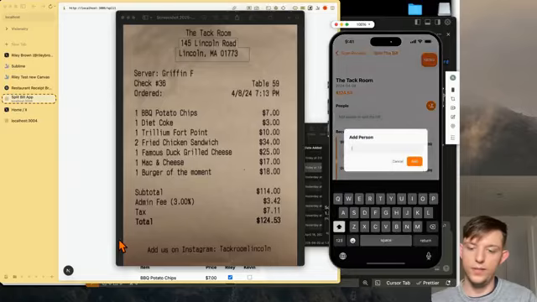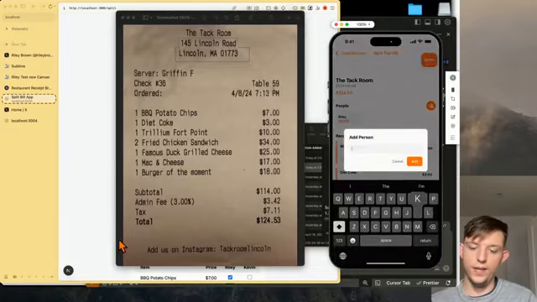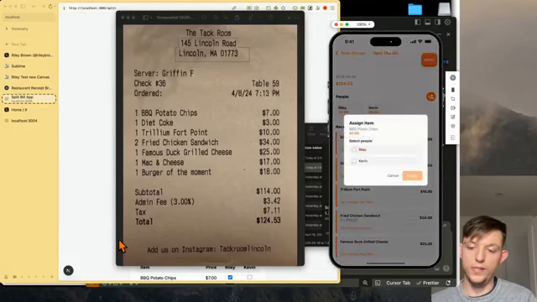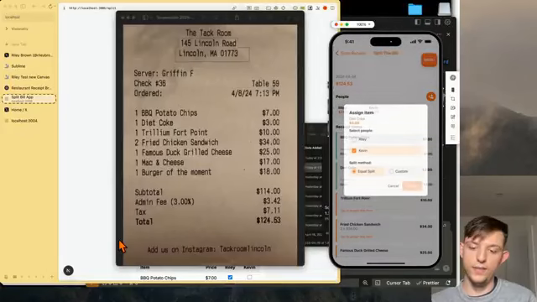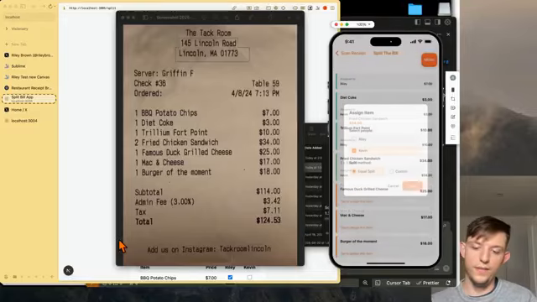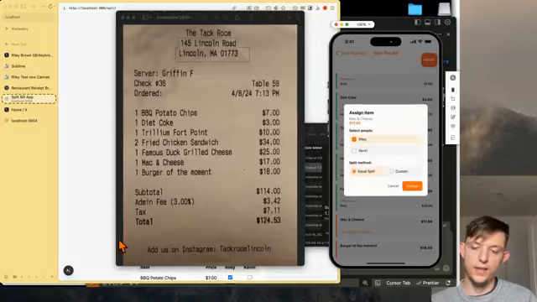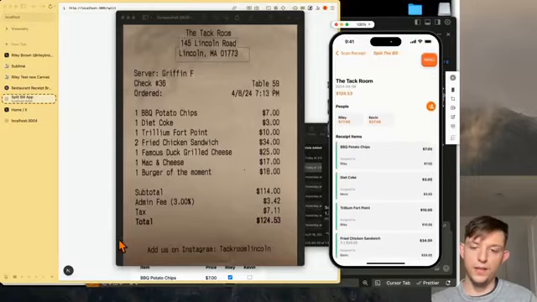Let's see, add person. Okay, let's add Riley. Okay, now we can add Kevin again. Okay, now we can tap to assign this item. So we'll give that one to Riley. We'll give this one to Kevin. We'll give this one to Riley. We'll give this one to Kevin. Obviously, I don't think this user experience is the best, but we can assign all of them. We could probably make this a lot quicker, but there we go.